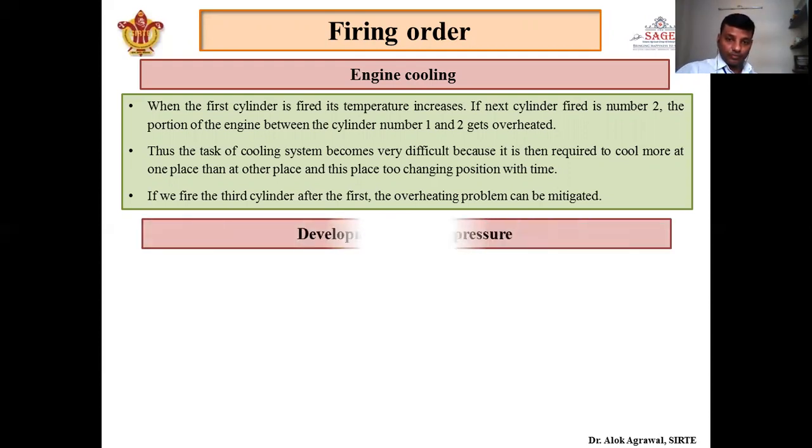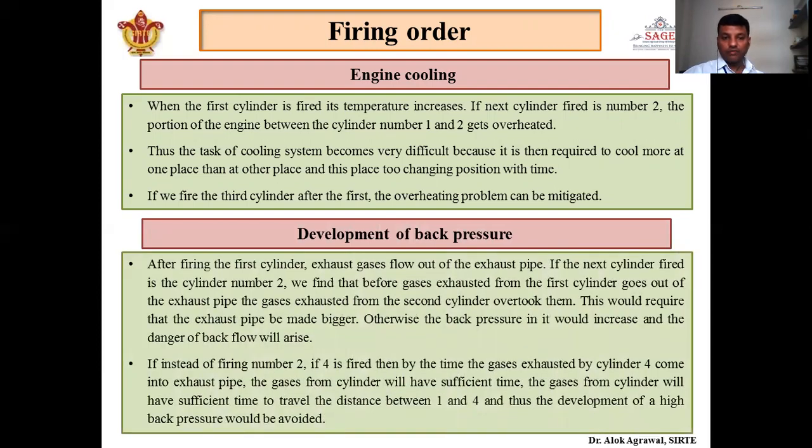Okay, now the development of back pressure. Again, what will happen after firing the first cylinder? The exhaust gases which are created will come into the exhaust pipe, and if we fire the next cylinder 2, then what will happen?